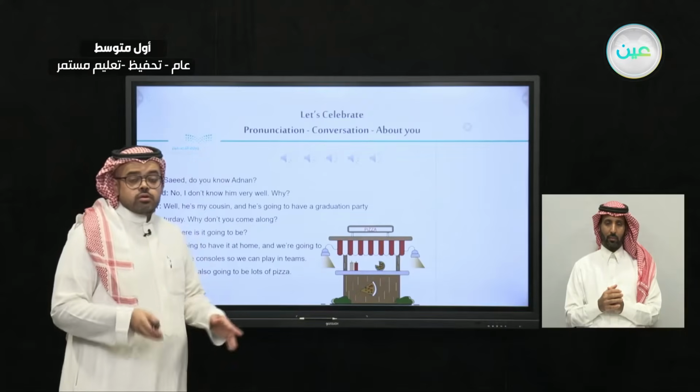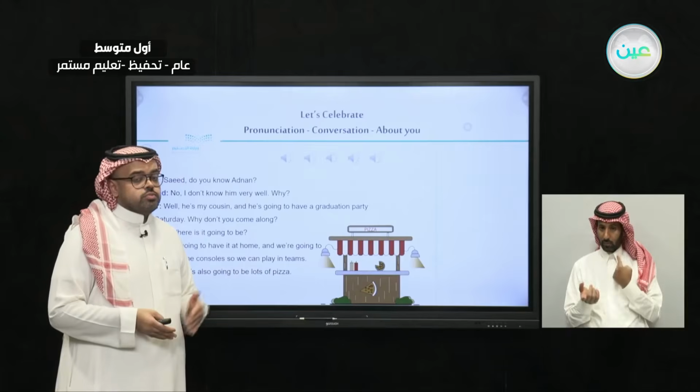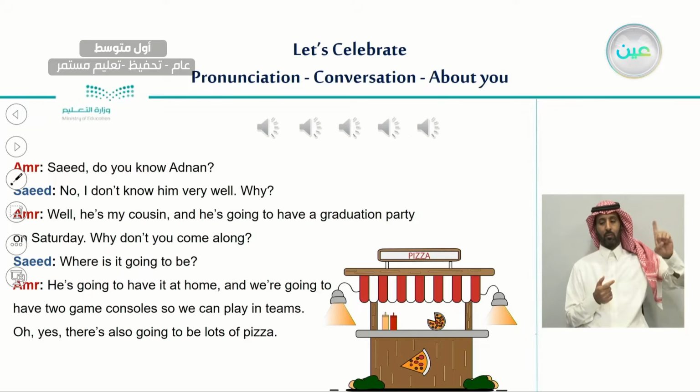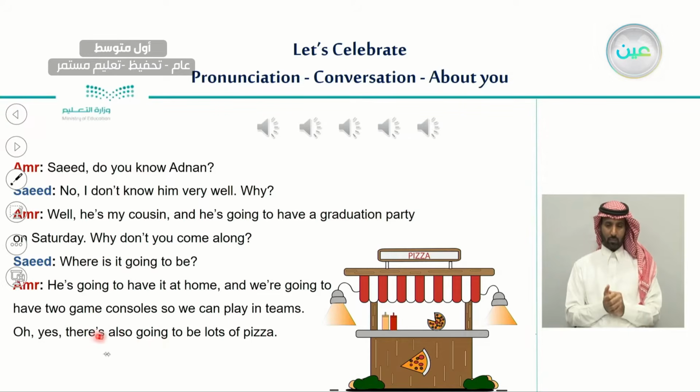Very well. So now we have listened to the conversation between Amr and Said. We can see here that Said said that he doesn't know Adnan, and Amr invited him to the graduation party. Said asked where it is going to be, and Amr said it's going to be at home. We're going to have 2 game consoles so we can play in teams. He also said there is going to be lots of pizza. This is what Amr suggested to Said.